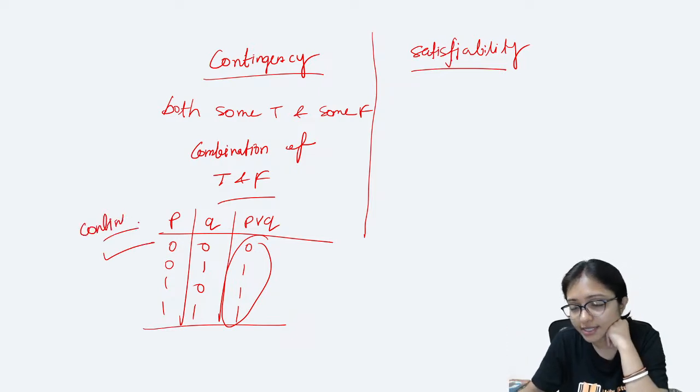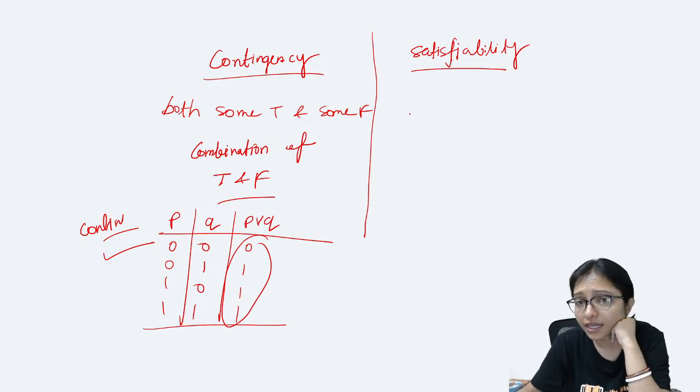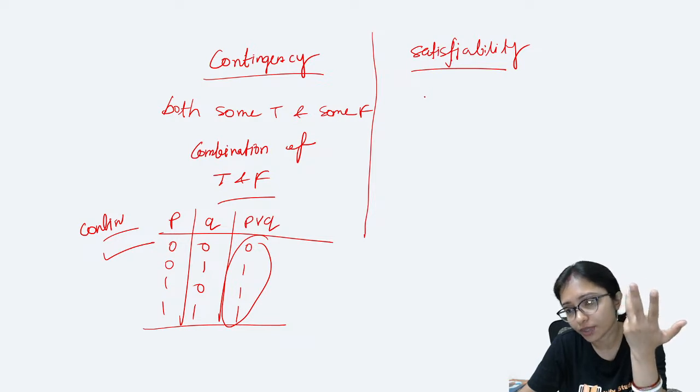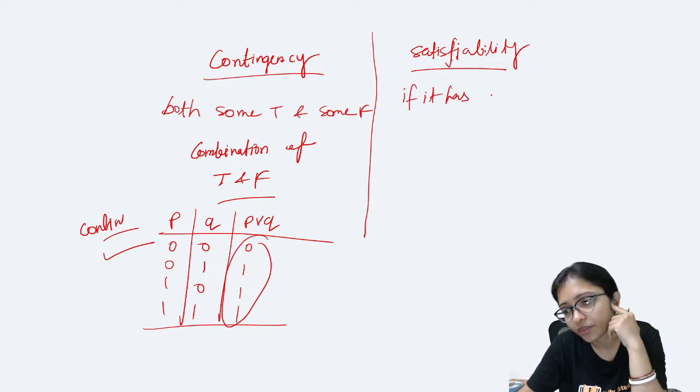Now what is satisfiability? Satisfiability is when we can say a compound statement is satisfied if it has at least one true.